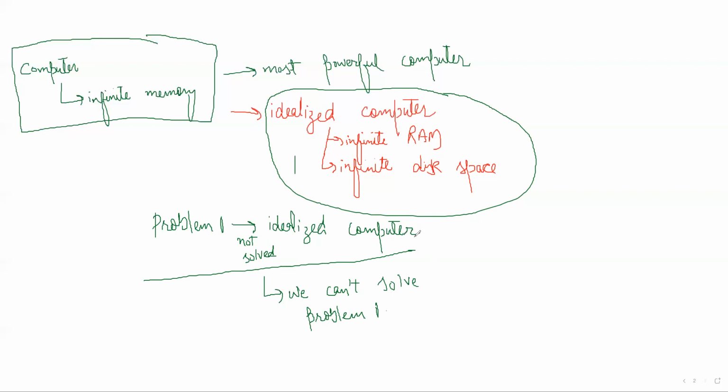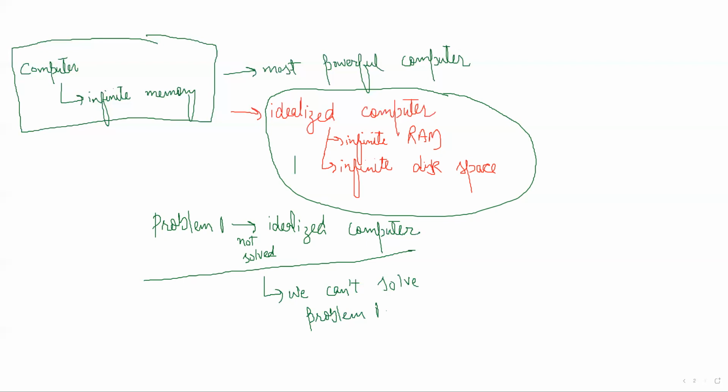Any problem that has a solution on an idealized computer means that particular problem can be solved. And any problem that cannot be solved by an idealized computer means there is no possible computational model that can solve it.